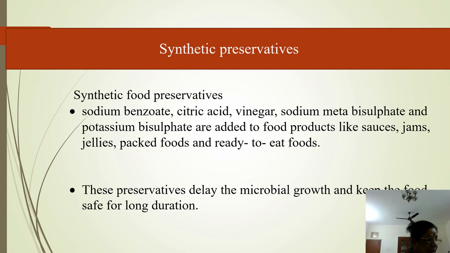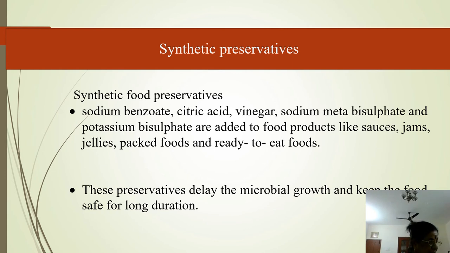Our book has given it wrongly as 700, that is wrong. Milk is heated to around 72 degrees centigrade for about 15 seconds and rapidly cooled to around 4 degrees centigrade. Make the correction: it should be 60 to 70 degrees centigrade. So this method is called pasteurization.